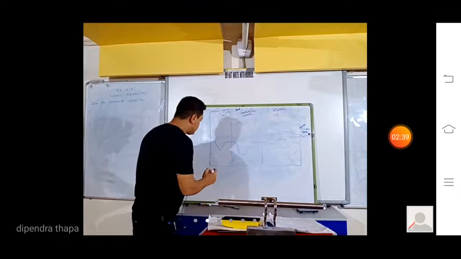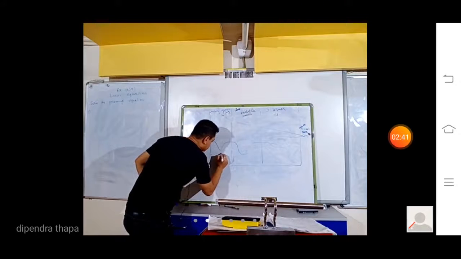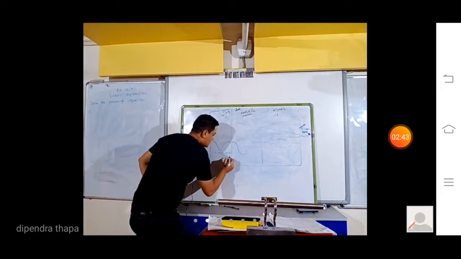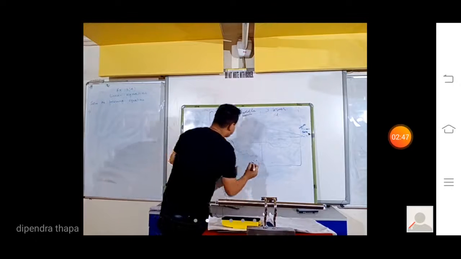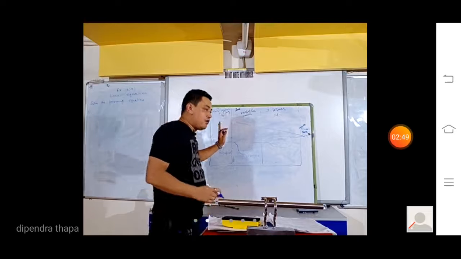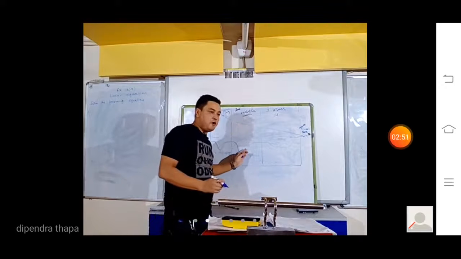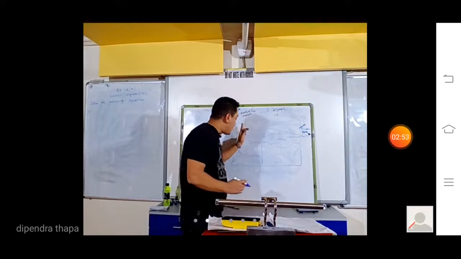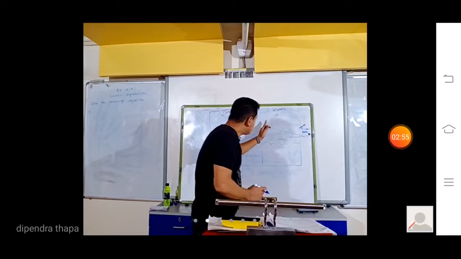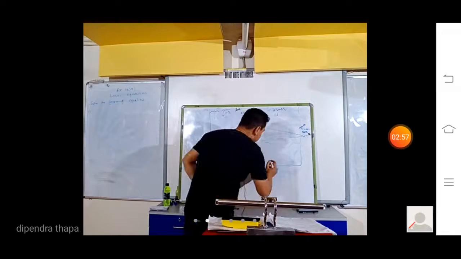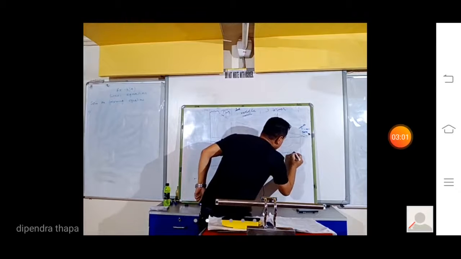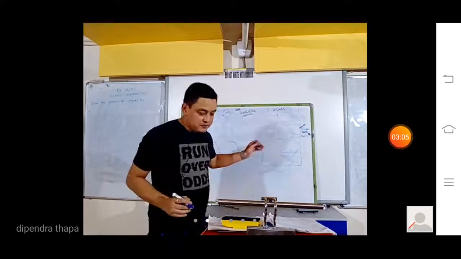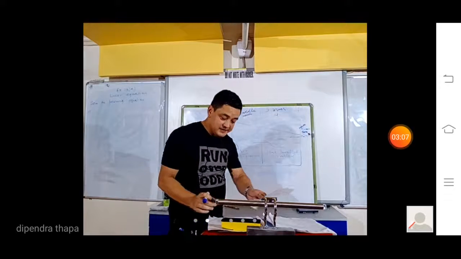Now if you look here, this is a V-shaped valley, so I'm writing V-shaped, and this is a U-shaped. As the river progresses or leaves the mountain, it forms a U-shaped valley. And as the river enters the lower stage, it forms a flat leveled valley. Now this is the landform that we are going to understand.